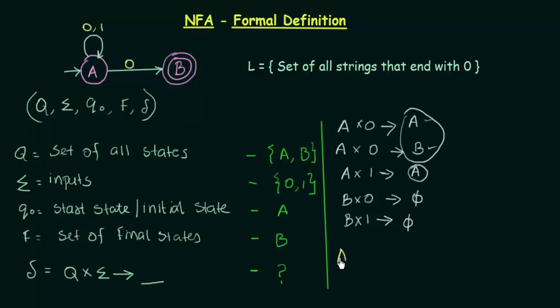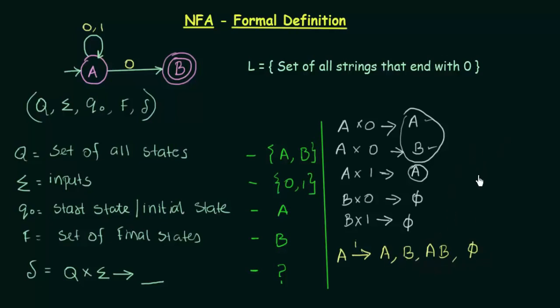So let's talk about one state, A. A on getting a certain input, let's say 0 or 1, whatever it may be, can either go to A, or go to B, or go to both A and B, like here it went to both, or it can go nowhere, just like we saw that B was going nowhere. So A on getting a certain input has these four possibilities: A, B, AB, or phi. So there are four possibilities.